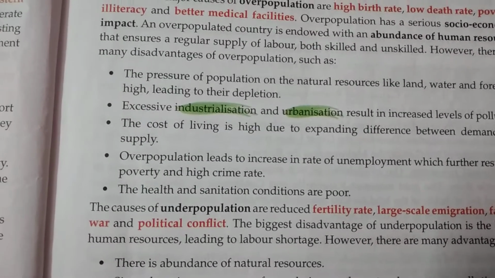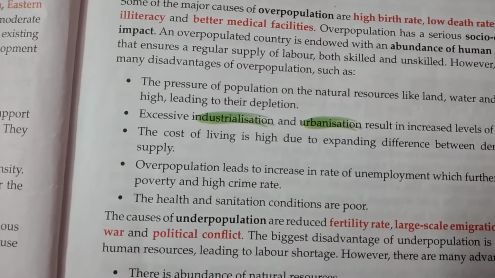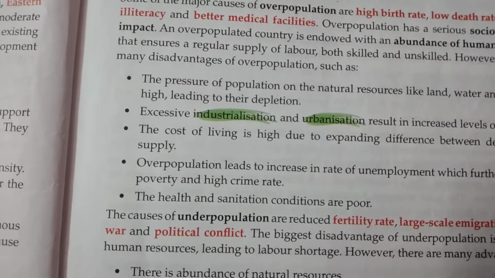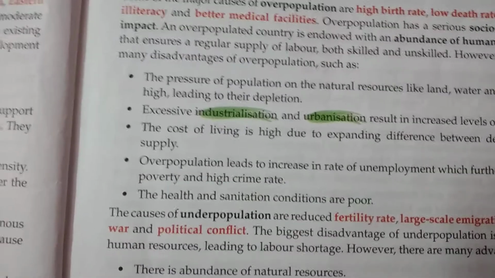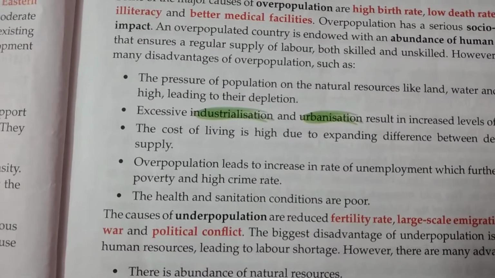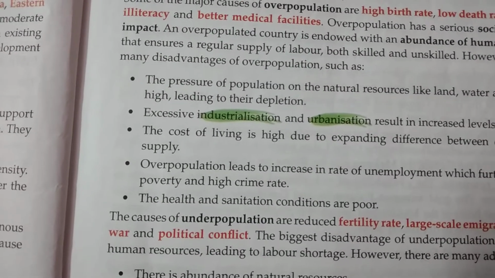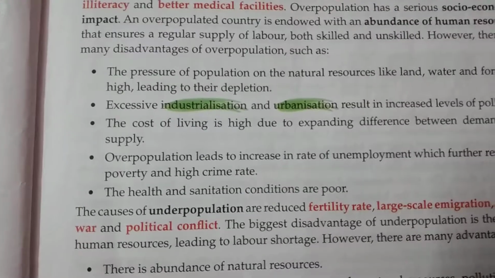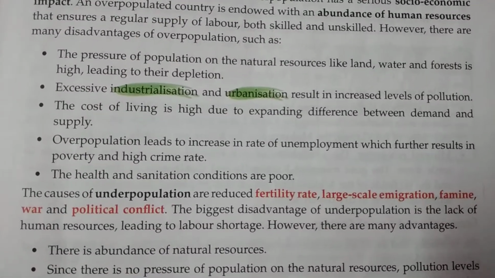As the population of a country or a place increases too much, then for making space for them to live, forests have to be cut down, or for creating more agricultural lands, forest has to be cut down, or for making more industries, residential houses, roads, whatever we can say, forests have to be cut down. So this is one of the major causes of deforestation: overpopulation.